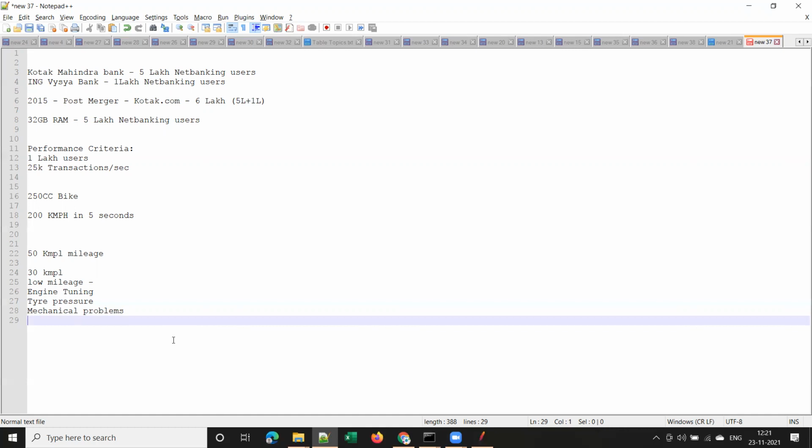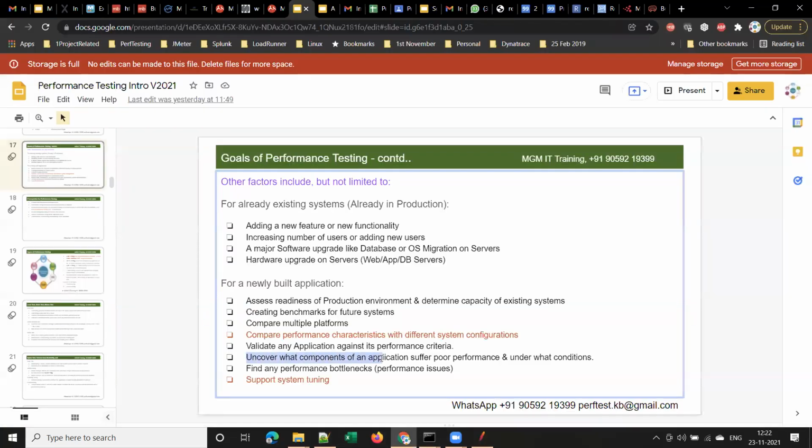Yes, sir. So what are they trying to find there? They are trying to find out the root cause. What is causing the low mileage? In the same way, in software also, whenever there is some issue in some application, it can be because of multiple reasons. So to find out what exactly is the reason, we do this performance testing.